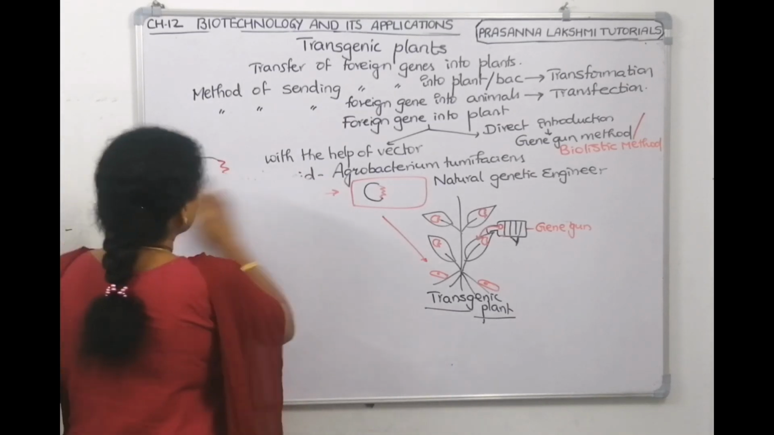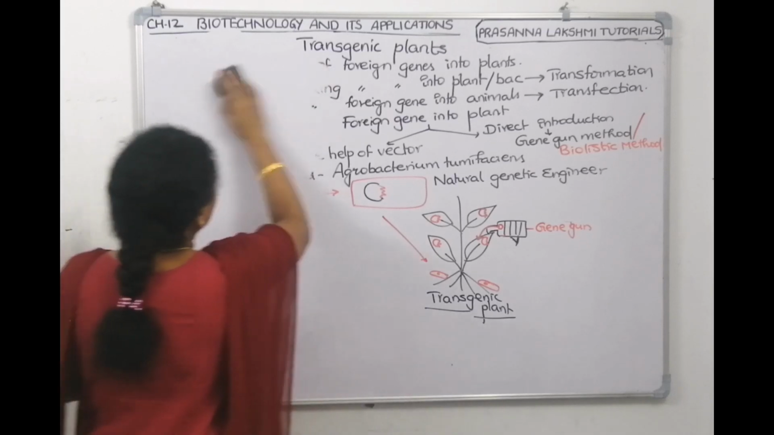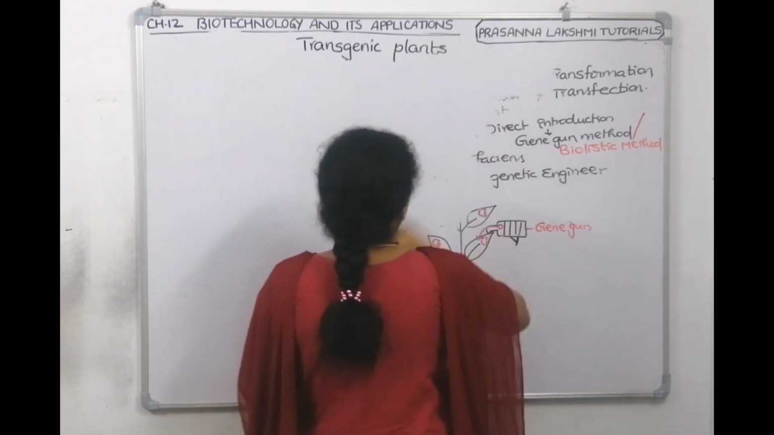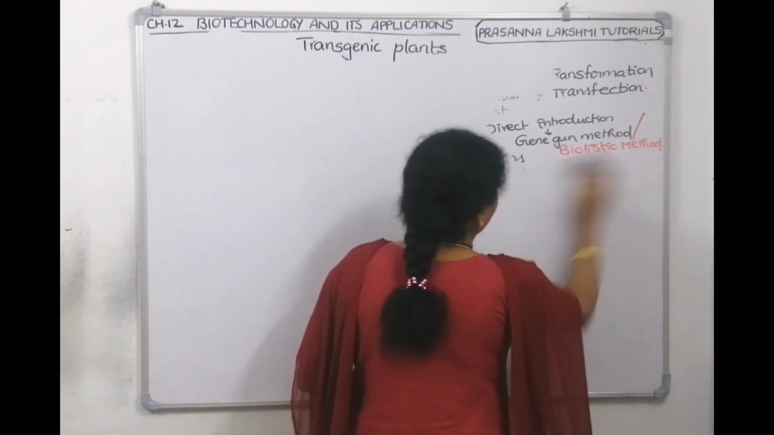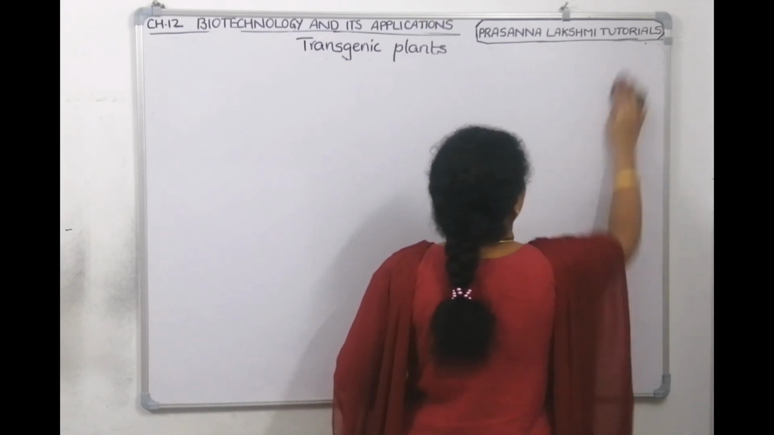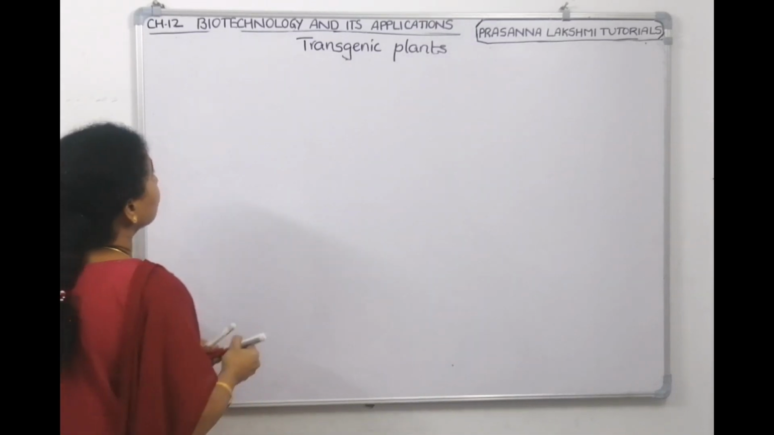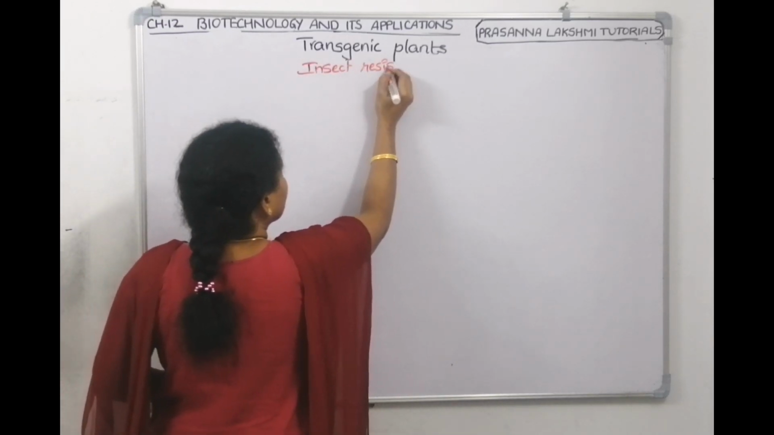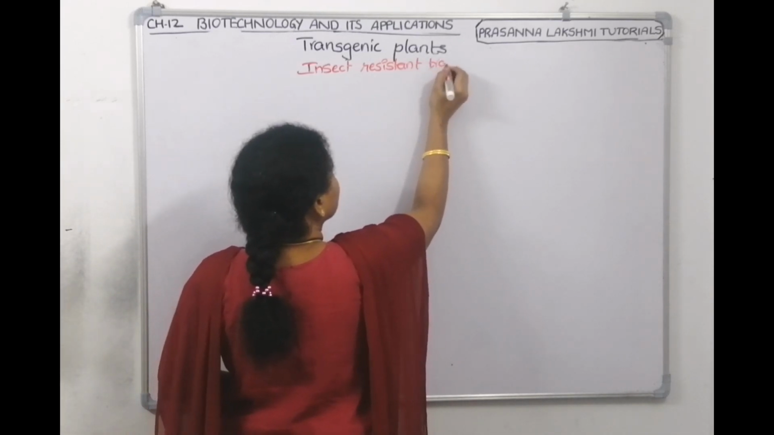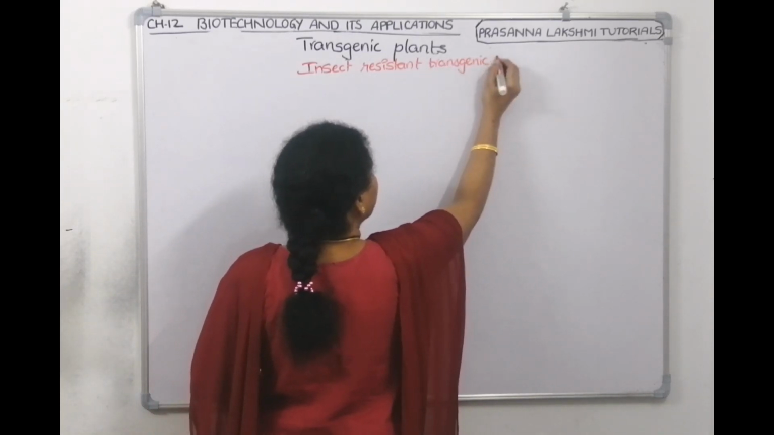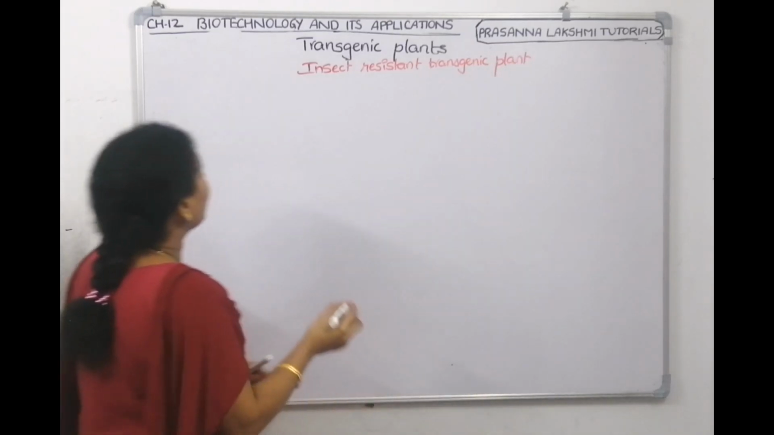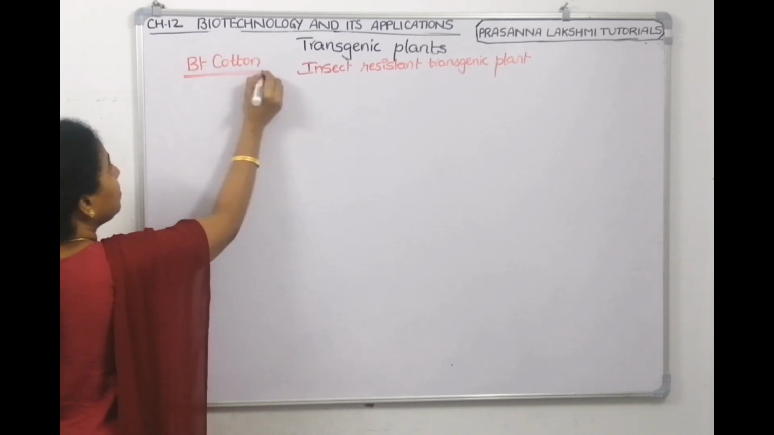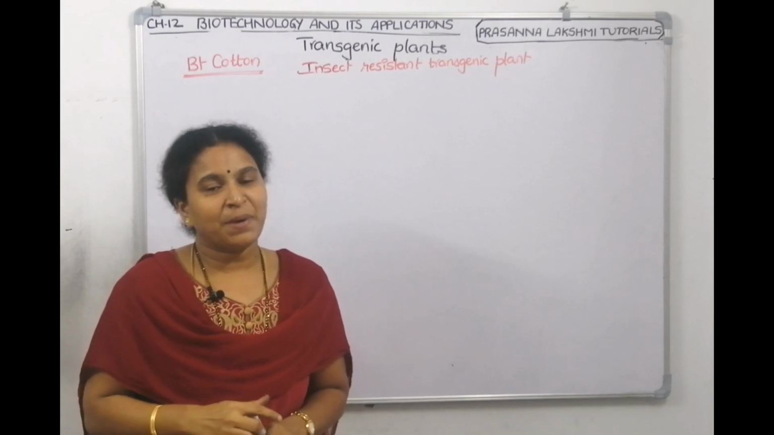Yeah. So now we understood how to send foreign genes into a plant cell. Now under transgenic plants, we will see the insect resistant transgenic plant. We will talk about insect resistant transgenic plants, and we are going to take the reference of BT cotton. BT cotton. Don't think BT is biotechnology.